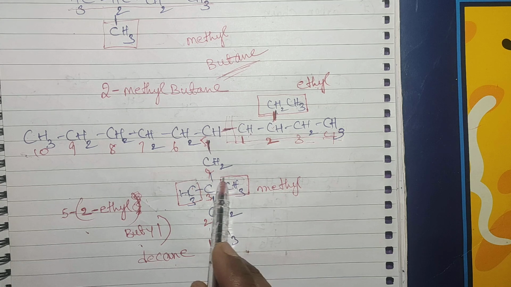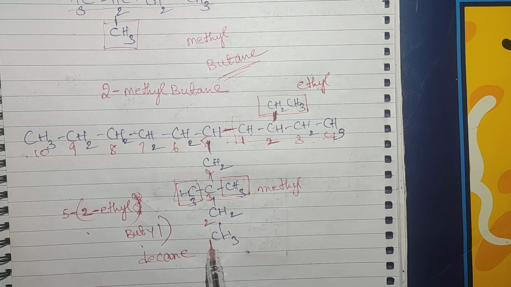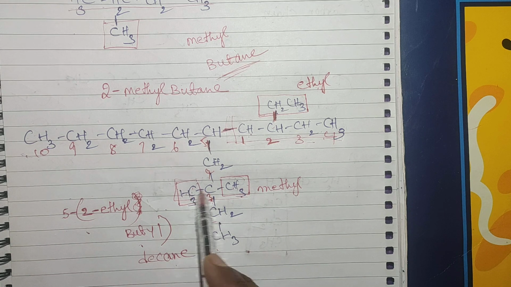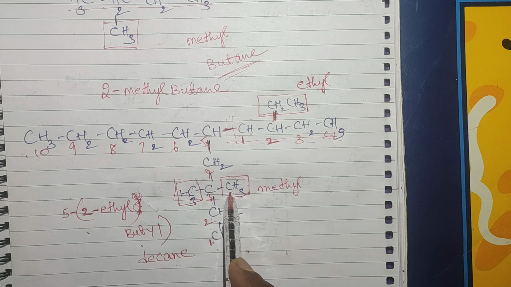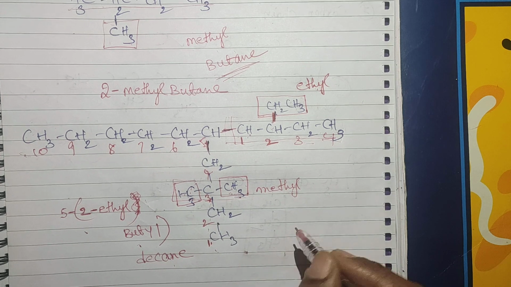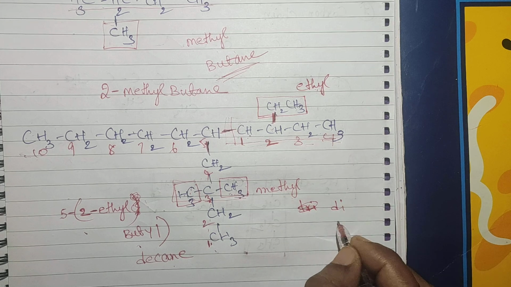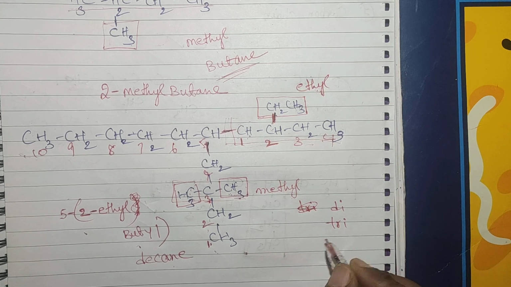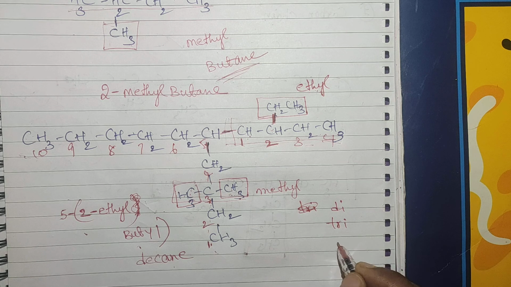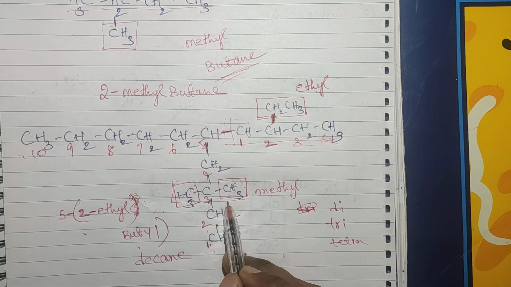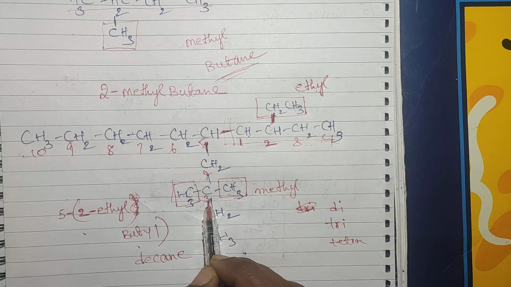Then what about these methyl groups? The straight chain contains methyl group in the third position. So third position, it contains 2 methyl groups. If it contains 2, we have to add a di. If it contains 3, tri. If it contains 4, tetra, like that we have to add. So it contains 2 methyl groups in the third position.